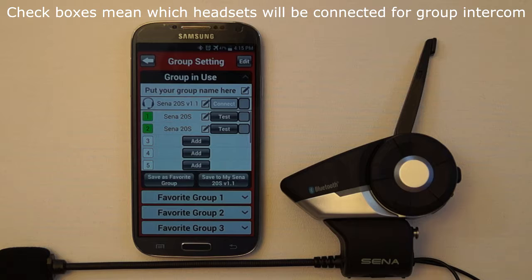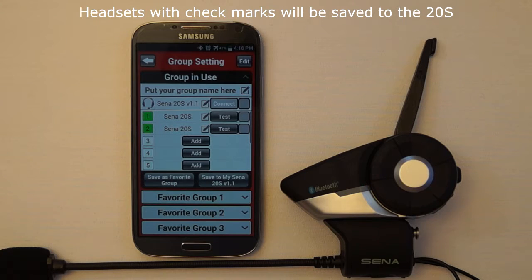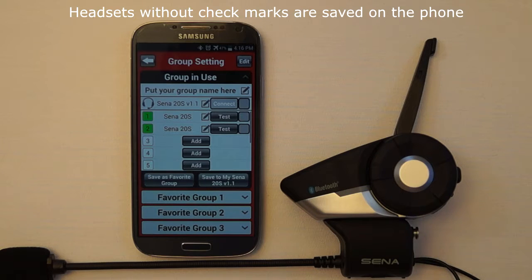The checkboxes on the right side of the Group Settings menu indicate which headsets will be connected when the group intercom is started. Pressing the checkbox next to the headset that is paired and connected to your mobile phone will select all members in the group. Note: only the boxes that are checked will get saved to the 20S. Unchecked means that it can still be saved to the mobile phone.